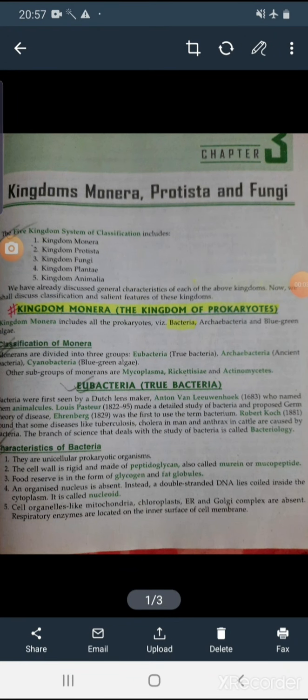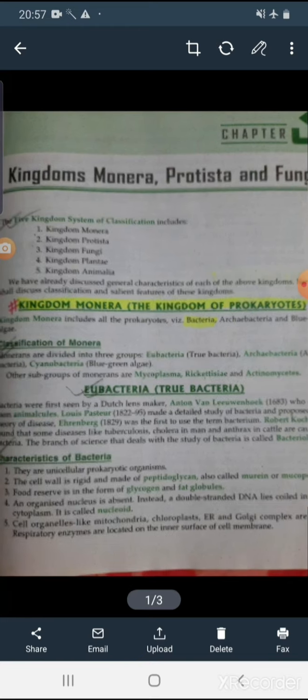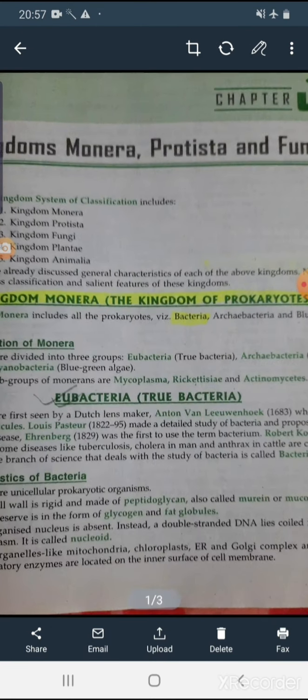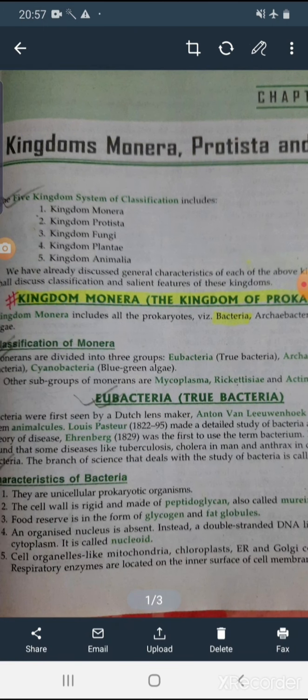So today we are going to discuss our next chapter, that is the five kingdom classification. In this chapter we will discuss all the five kingdoms and their characteristics and the divisions. So what are the five kingdoms? Kingdom Monera, Kingdom Protista, Kingdom Fungi, Plantae and Animalia.